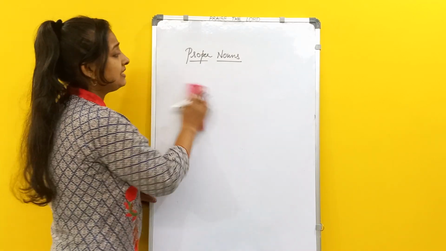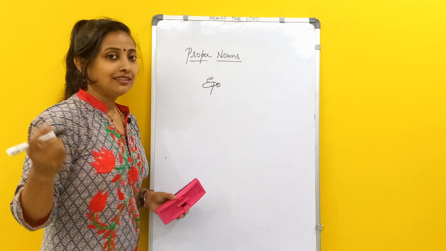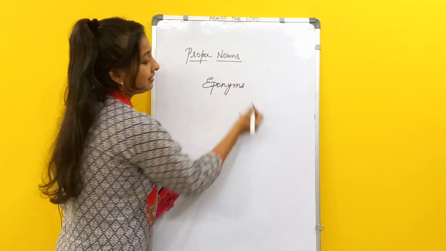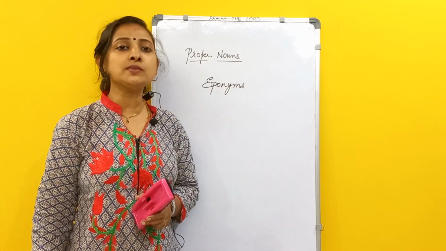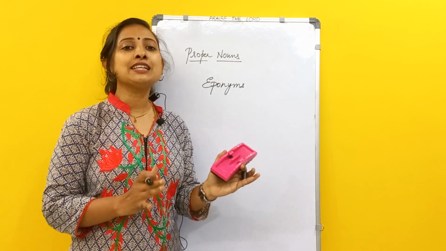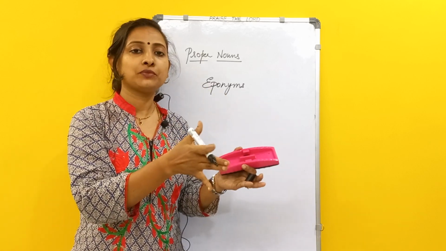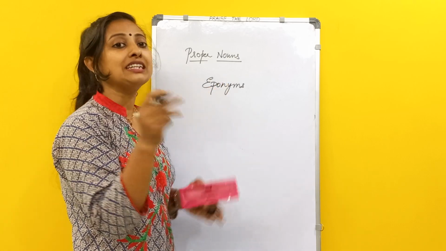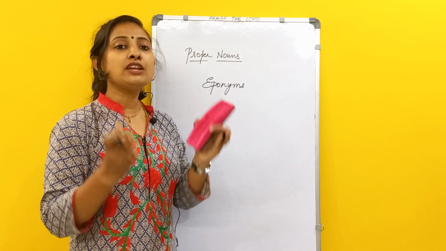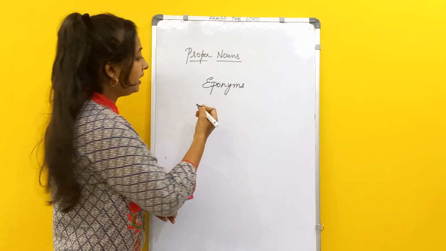Also, have you come across or heard of this term, eponyms? Have you come across this word, eponyms? This is nothing new. If a noun is being used as a name, if it is used on behalf of someone, used as the name of someone, then we call it an eponym.